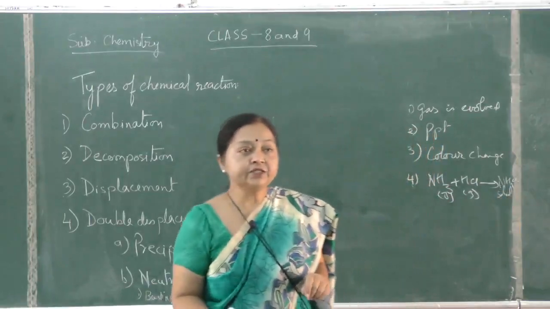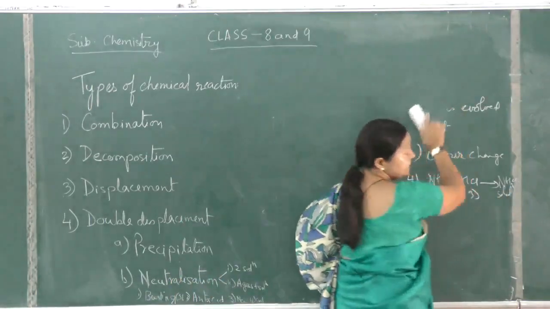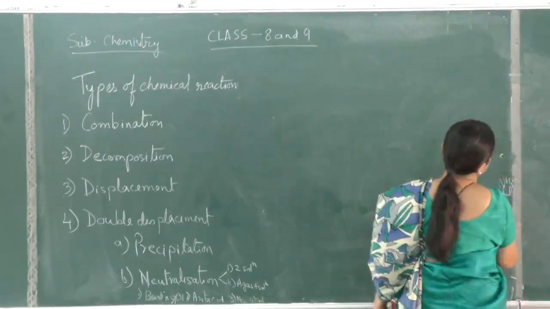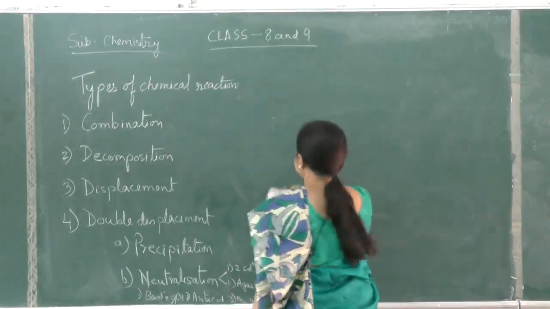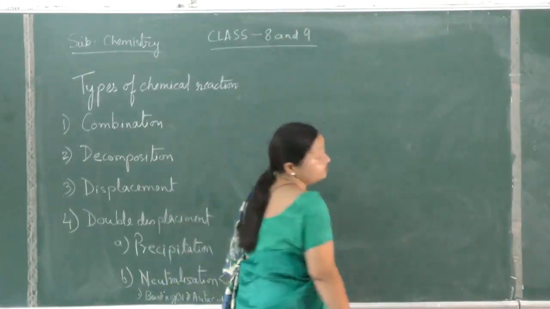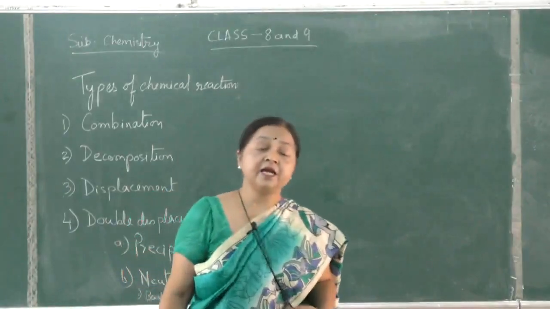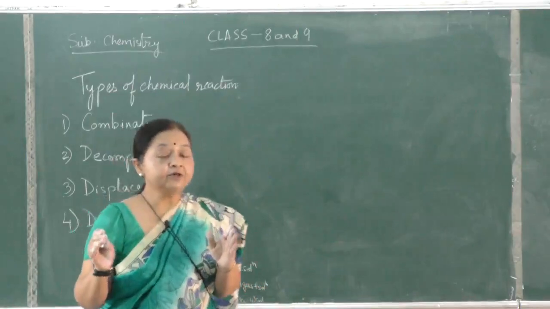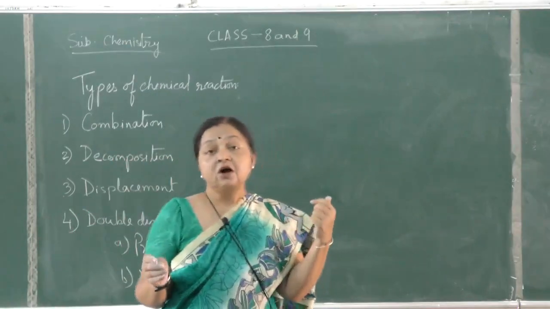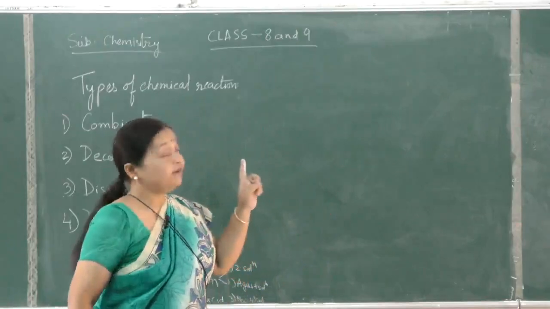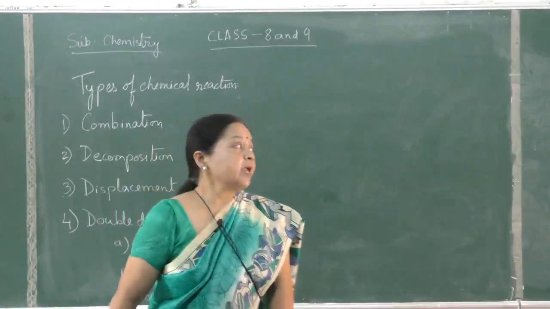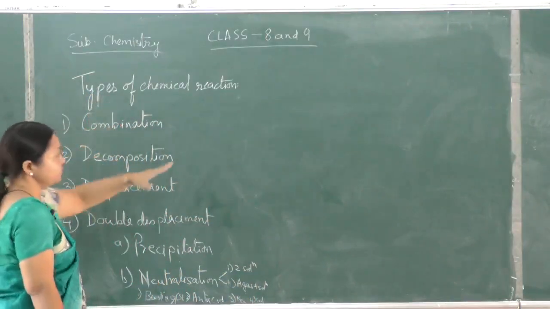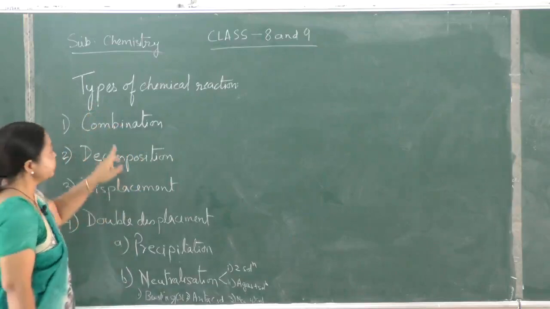So these are the indications of a chemical reaction. There can be a color change, a change of state from gaseous to solid, a precipitate, or evolution of gas. Now if you want to see these in detail, please see the class 8 video where I have taught physical and chemical changes. Today's topic is types of chemical reaction. That was only a recapitulation, now we do the actual topic.